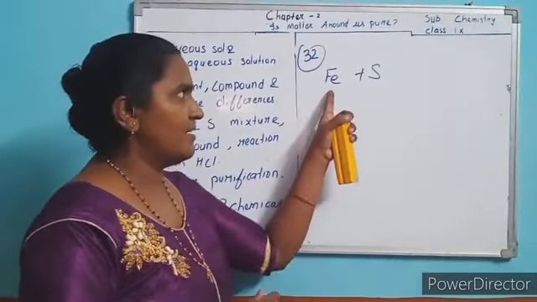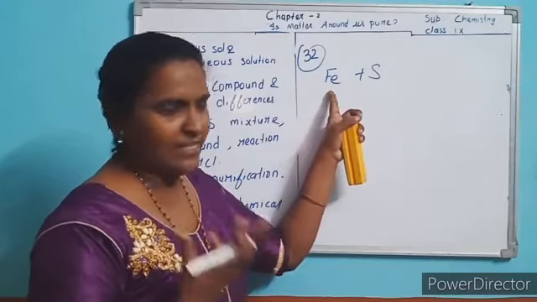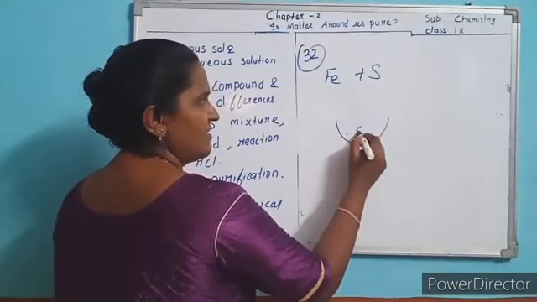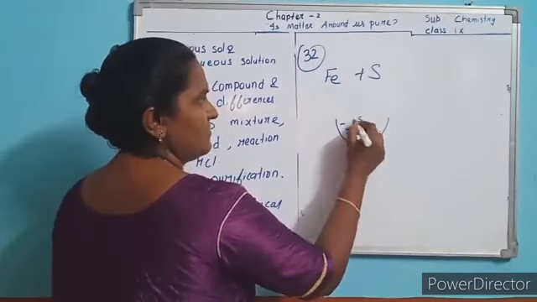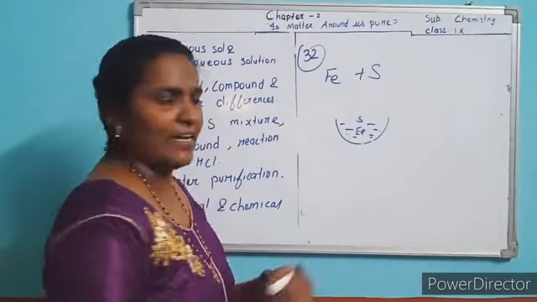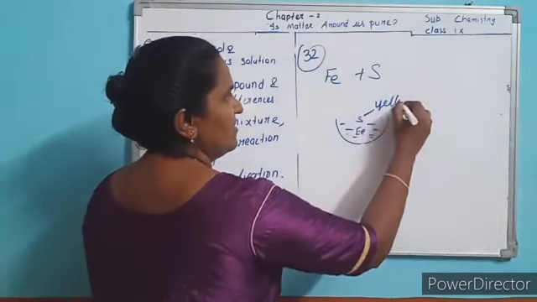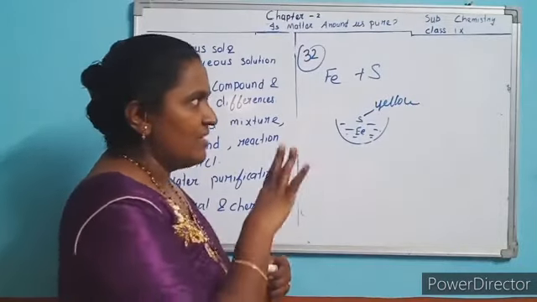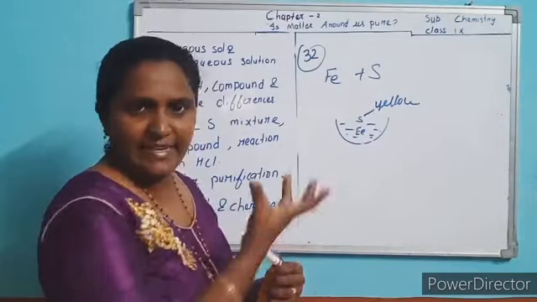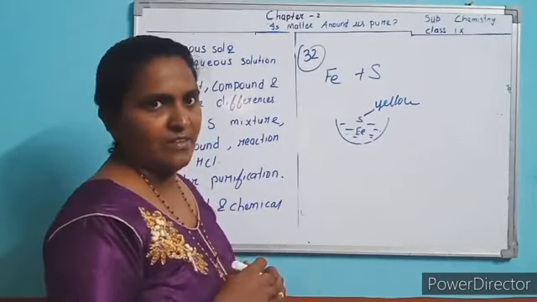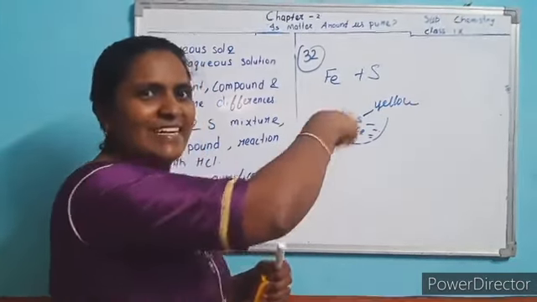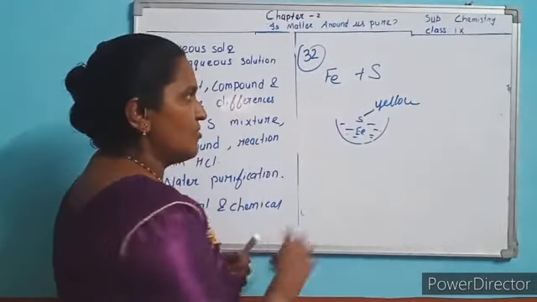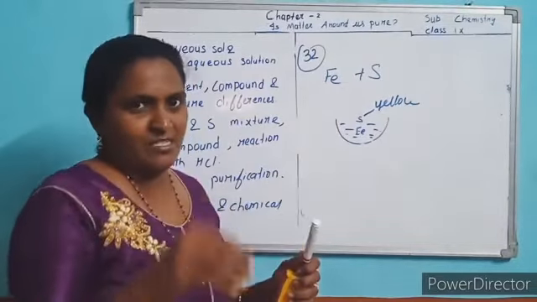You take a container, one china dish, a round dish, in which you take iron and sulfur. Sulfur is yellow in color. You know iron is what color? Grey color. These 2 powders you take in the china dish and mix it, stir it. Don't heat it, stir it. Understood? So you can say Fe and S, it is mixed.